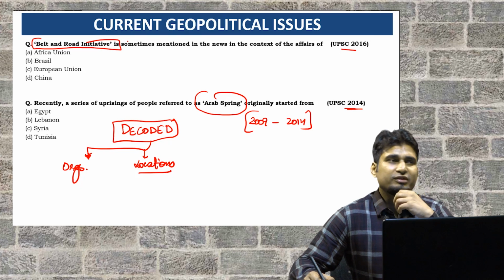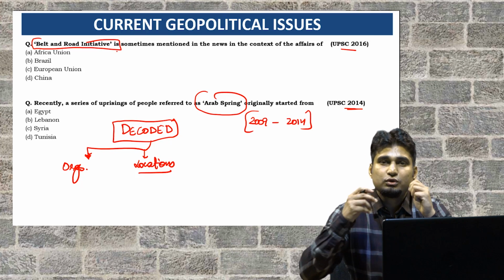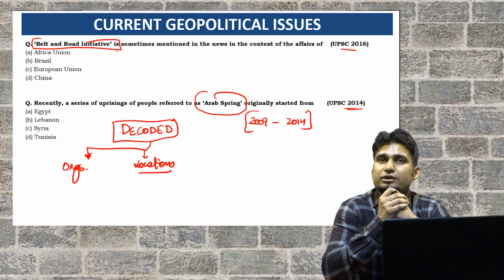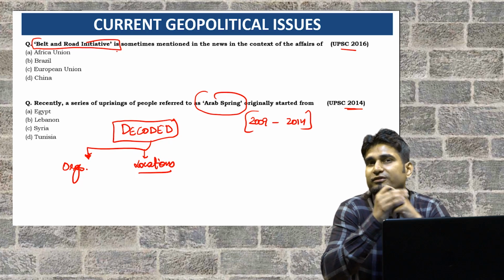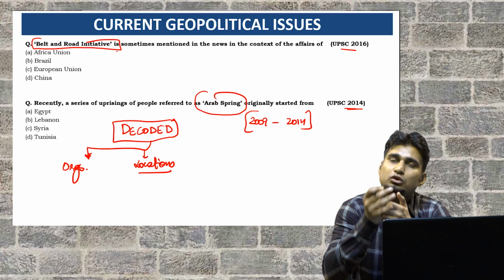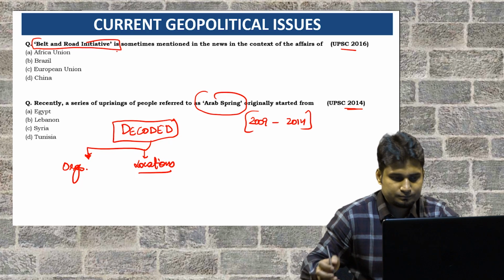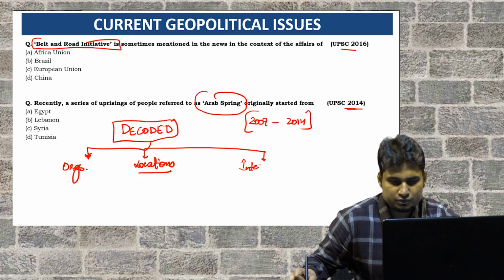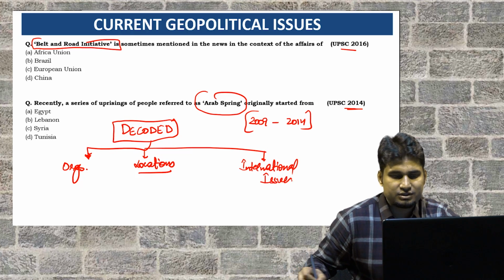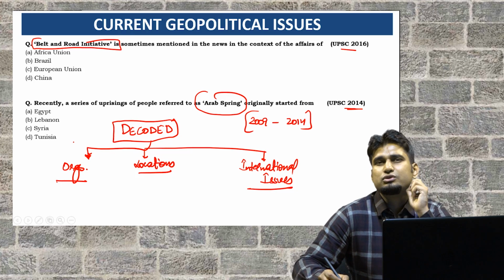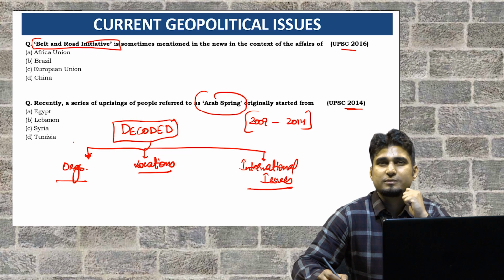When we are reading the newspaper, we have to understand what kind of locations are in the news. As I already told you, if ISIS attacks a particular location that has huge religious significance, that automatically becomes important for us. And the third, international issues. These are the easiest, because you are reading the newspaper, you know about those issues, and you can easily solve those questions.